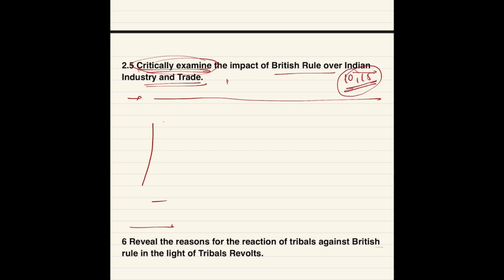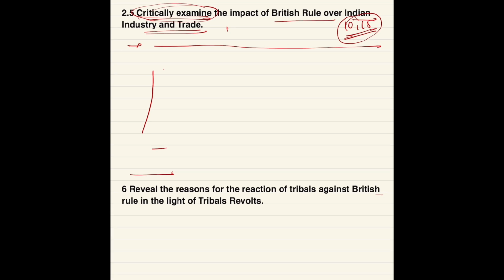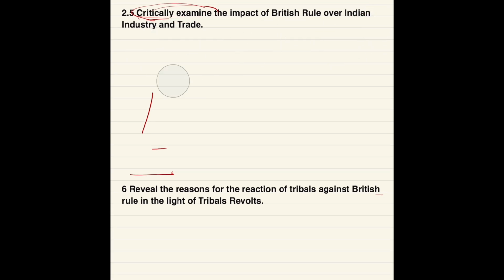But we can't do anything about it; we just need to express our knowledge in this limited space. So let's try. Then in the body, the first point you can mention is destruction of traditional industries.